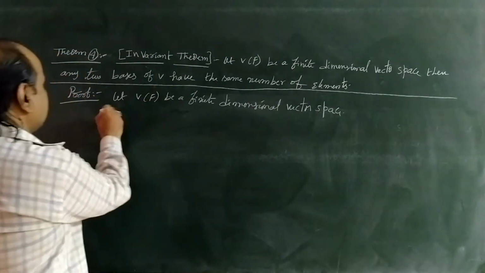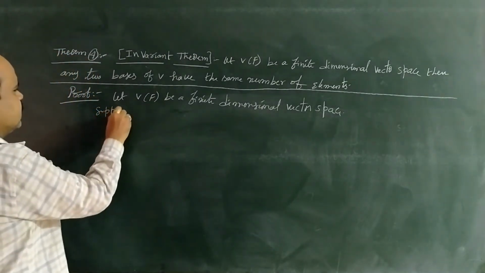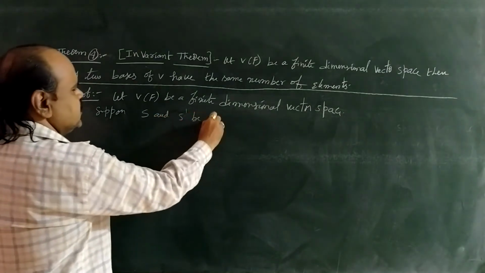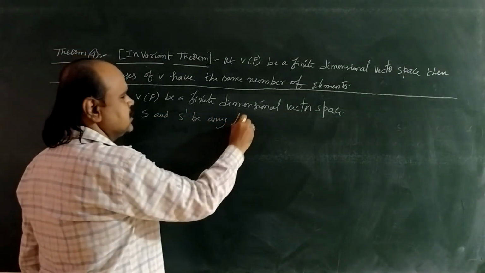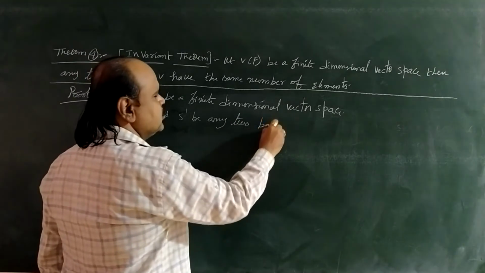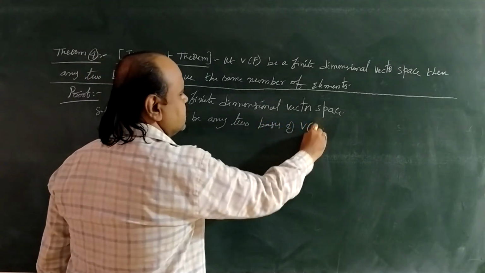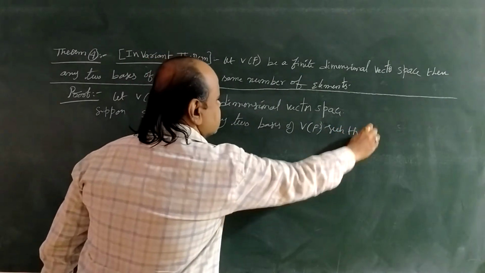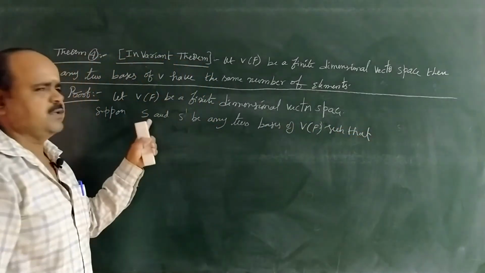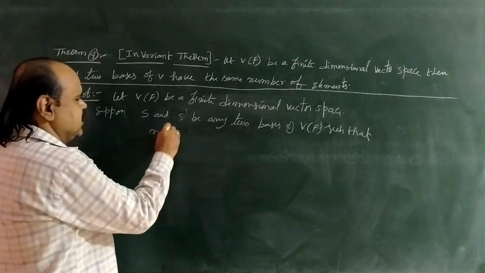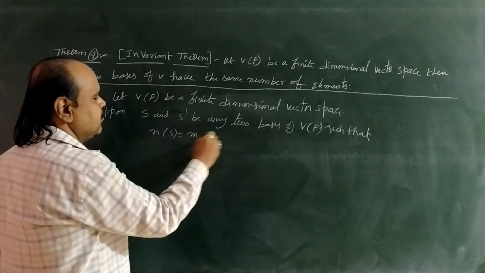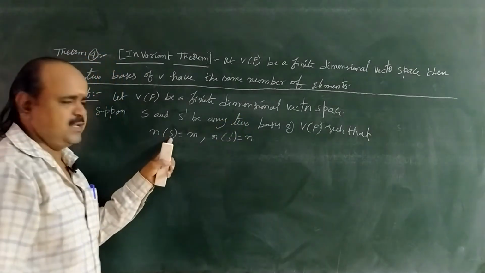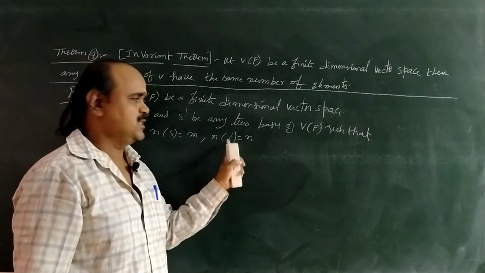Suppose capital S and S dash be any two bases of capital V of F such that, I am giving two bases in capital V, S and S dash, such that n of S equal to m, n of S dash equal to n. That means the number of elements in S is m, the number of elements in S dash is n.